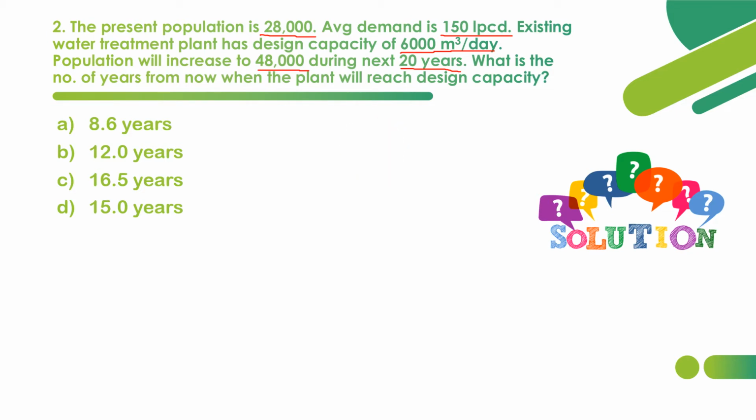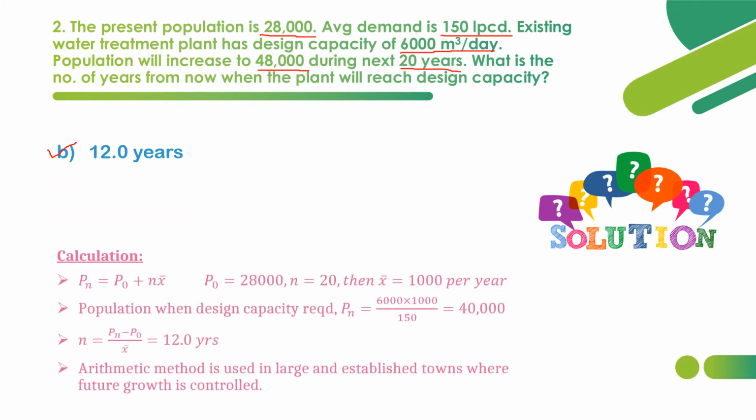Present population is denoted by P naught, and so on. So the answer is option B, 12 years. Now let's see how it is calculated.